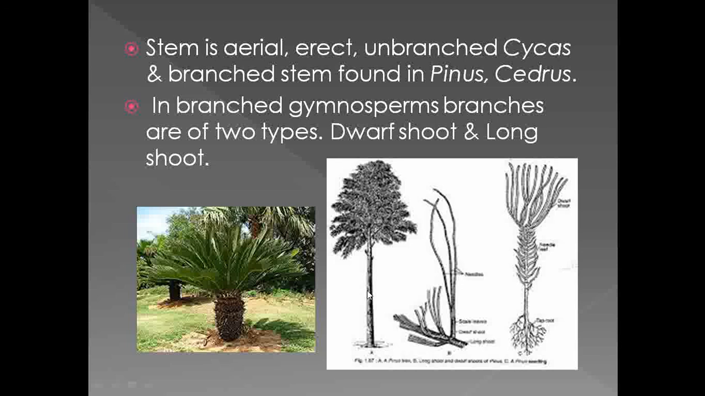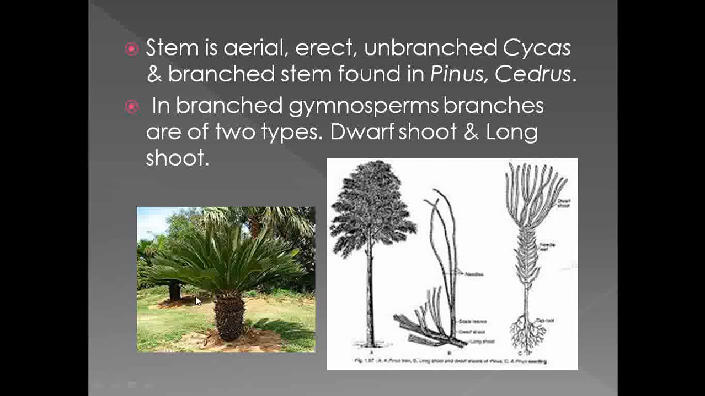Or if you observe this plant, see that in this plant also the stem overall does not show branching, but the branching is present only at the apices. So this is one of the characteristic features of the gymnosperms, that the stem is aerial, erect, and unbranched.